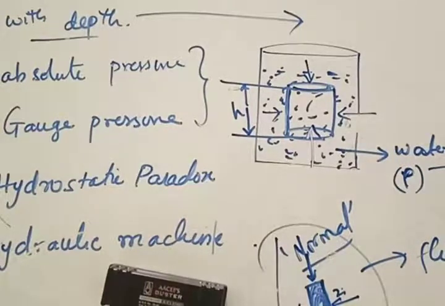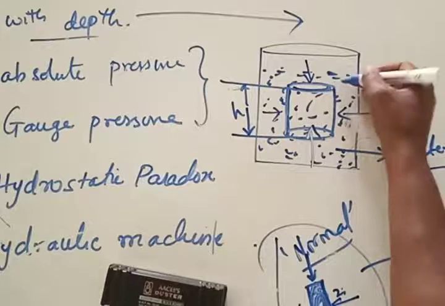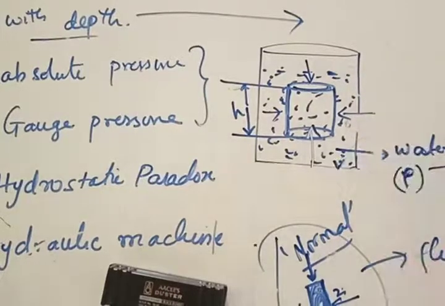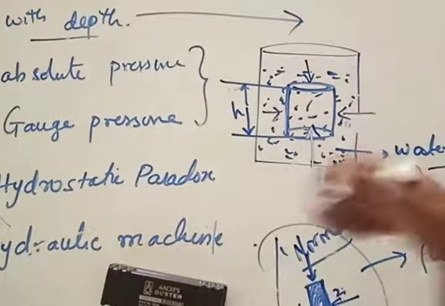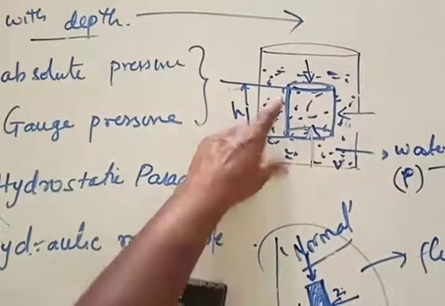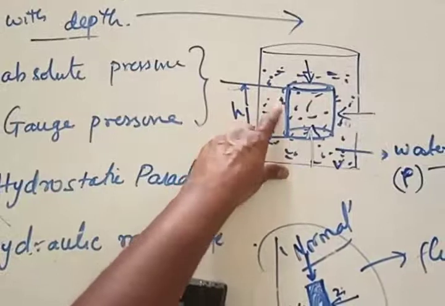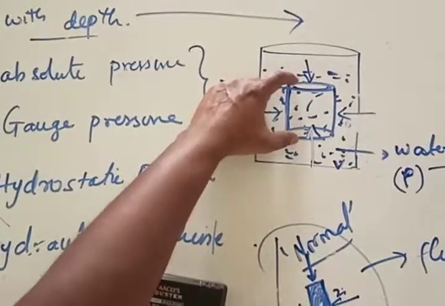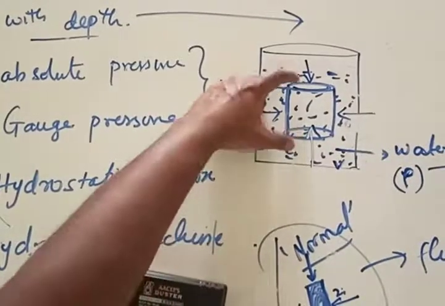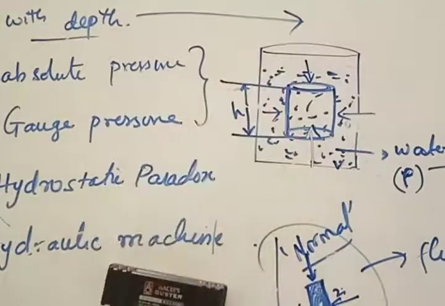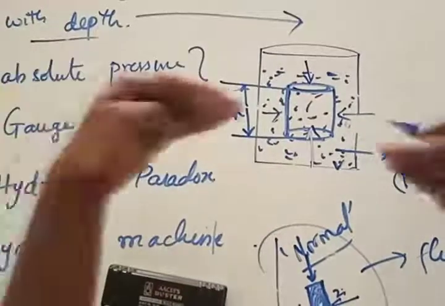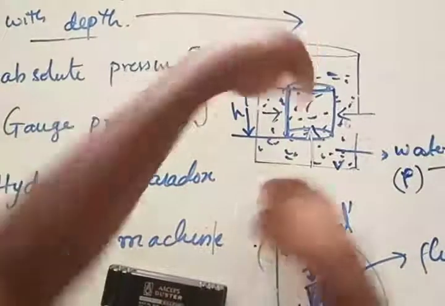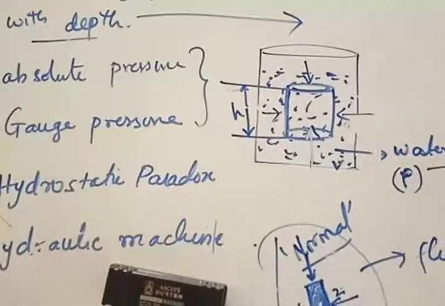Now usually what you find is that when you place an object and it falls down onto the bottom, in that case net force is how much? Now this is an object which is not moving, which is at rest position. If I assume some shape like this and say this object is at rest, what does it mean? Sum of vertical forces is equal to 0, sum of horizontal forces is equal to 0.